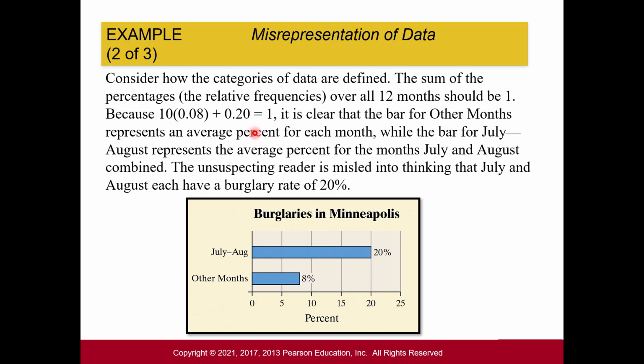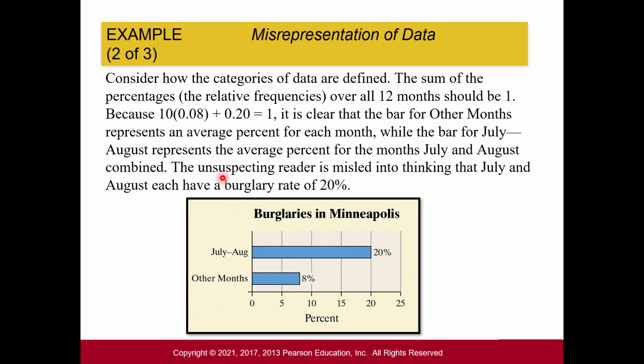So if you take a look at this computation, it does total 1 if we take the 20% for the months of July and August, and then we say that the 8% corresponds to the other 10 months of the year. So it's saying 10 times 8% for each of those months. That does total 1. So that lets us know that this does represent an average percent for each of those months, while the bar for July through August represents the average percent for those months combined.